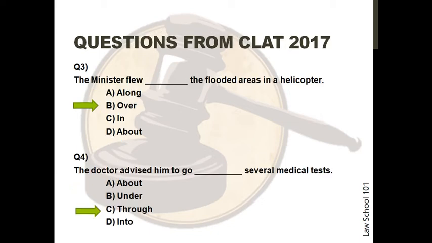Question 3. The minister flew dash the flooded areas in a helicopter. The correct option is option B. This one can be solved through simple elimination of options even if one does not know the answer. The other options are evidently grammatically incorrect.